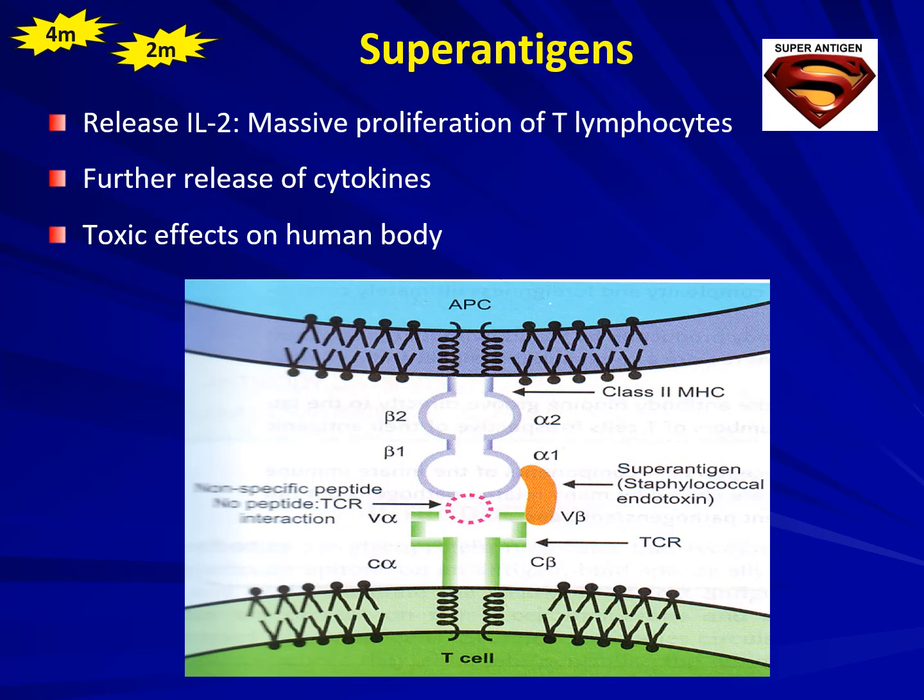Now let's go into superantigens. Normally, an antigen will go and bind in this place between the T cell receptor and the MHC class II molecule. But if the antigen is binding on the outside, it will be acting as a superantigen. And once this is getting attached on the outside, it is going to cause a release of interleukin 2, which is going to in turn cause massive proliferation of T lymphocytes, further releasing huge quantities of cytokines. And since large quantities of cytokines are released, there will be toxic effects on the human body.